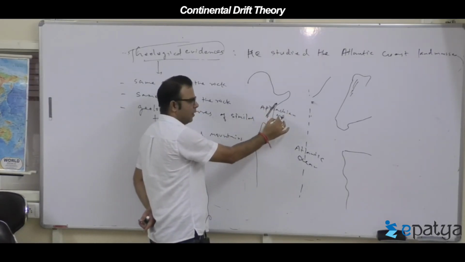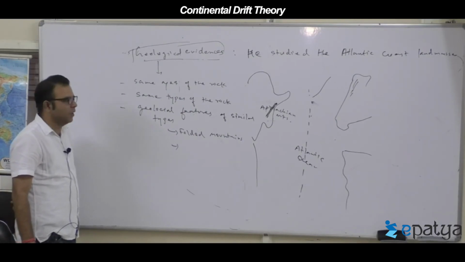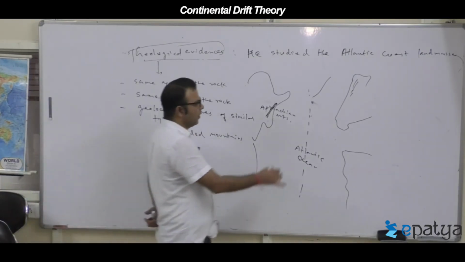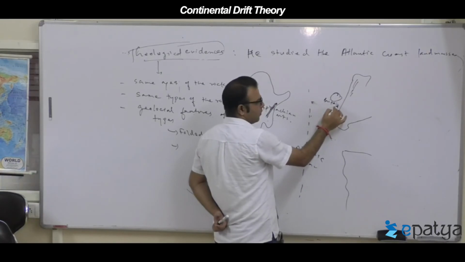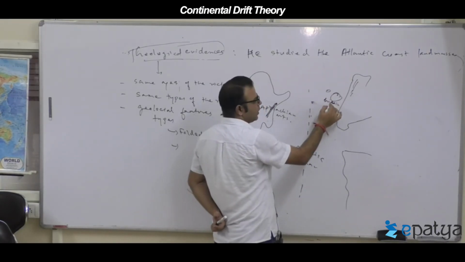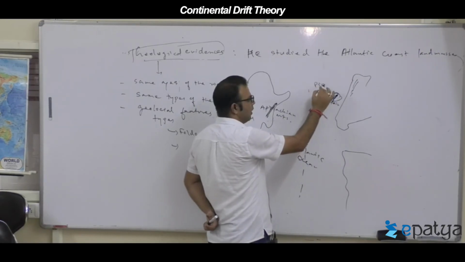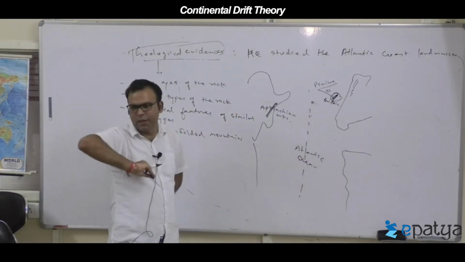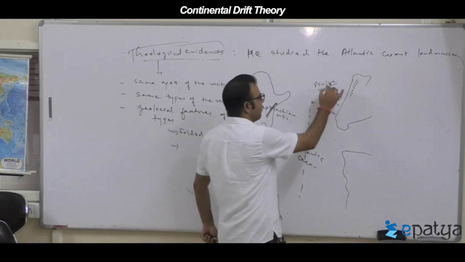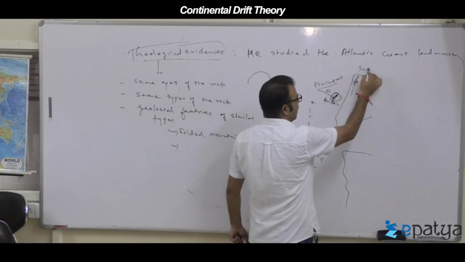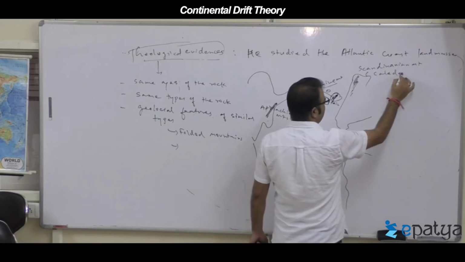In Britain, a small island, there is an old mountain called the Pennine Mountains, which run from north to south through the center of Britain. Then in the Scandinavian countries, the Scandinavian mountains, also called the Caledonian Mountains.